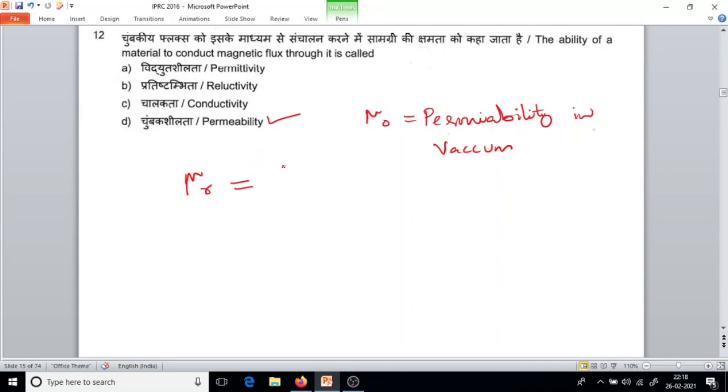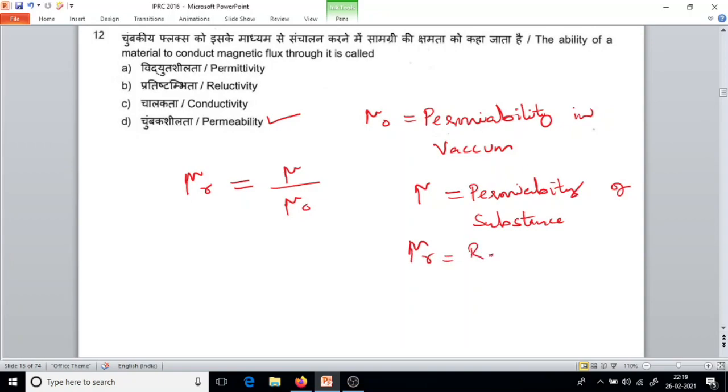Mu r equal to what? Mu upon mu naught. What is mu? Mu is the permeability of the substance or material. Now this mu r is the relative permeability.